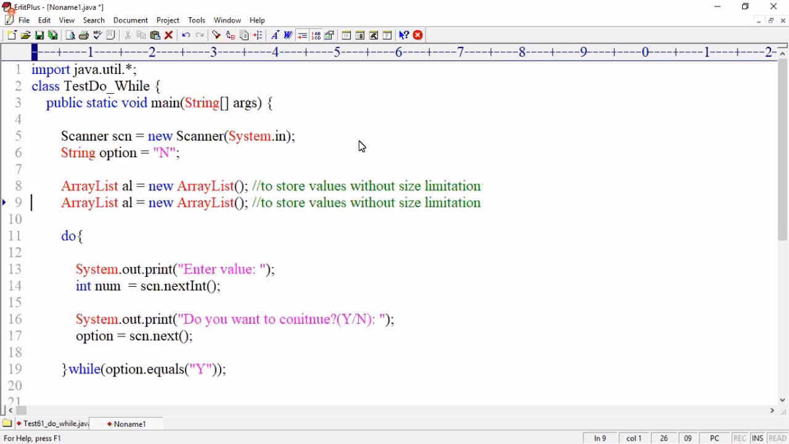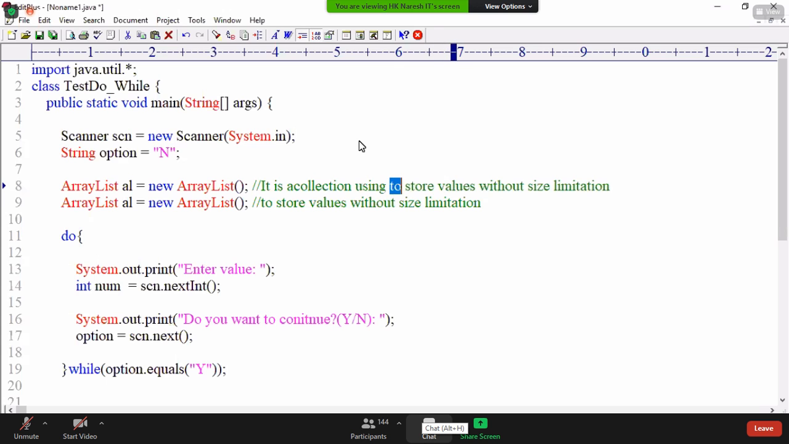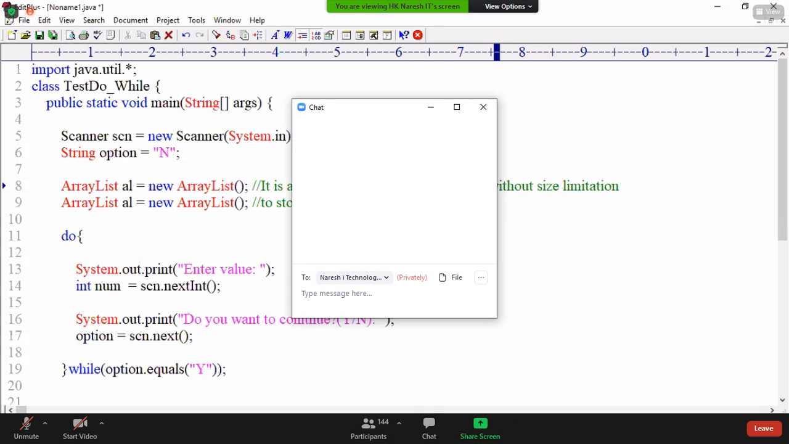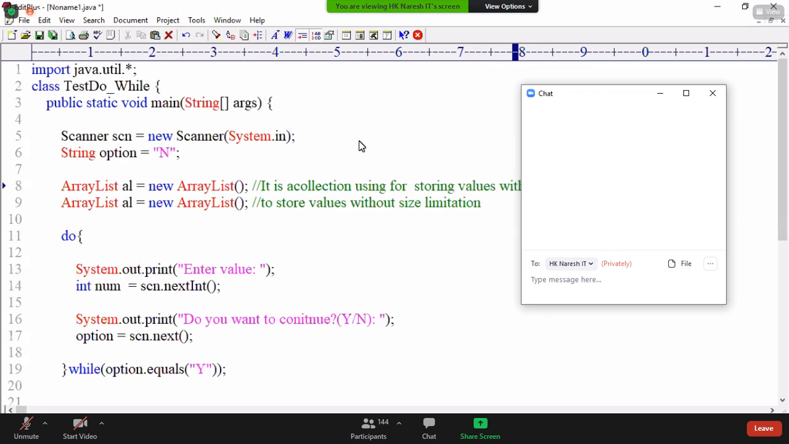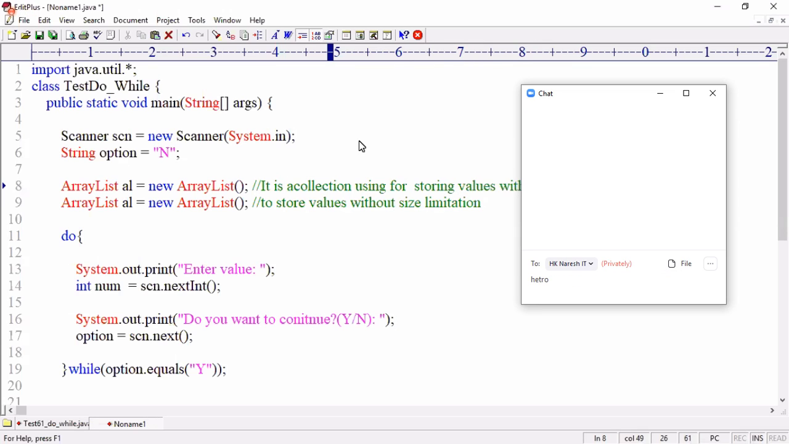And next, I want to use an array. When to use an array? It is not an array, it is called a collection. Why is it called a collection? Because it is collecting. It is a collection used for storing values without size limitation. And now I'll show you both codes, ArrayList wise code and array wise code. Both I will give you.